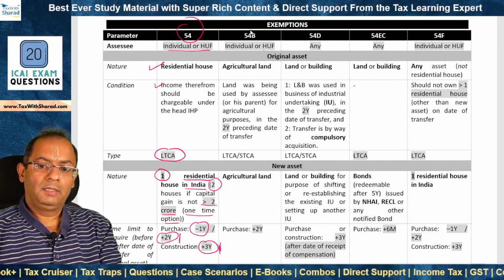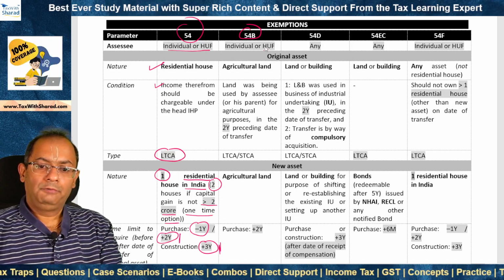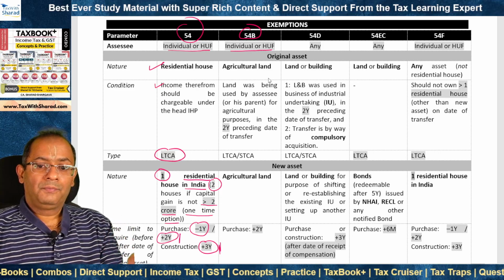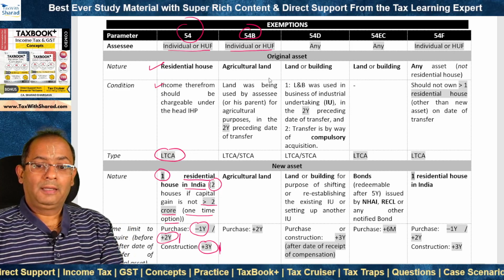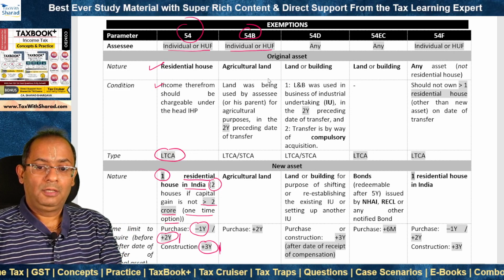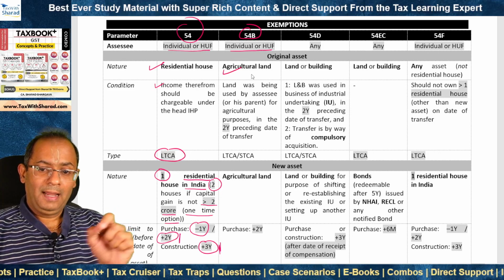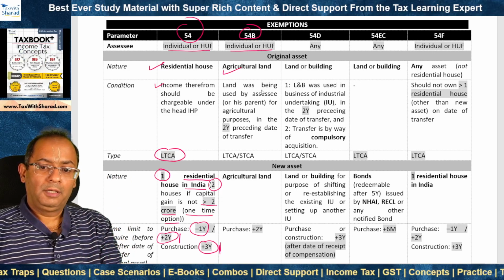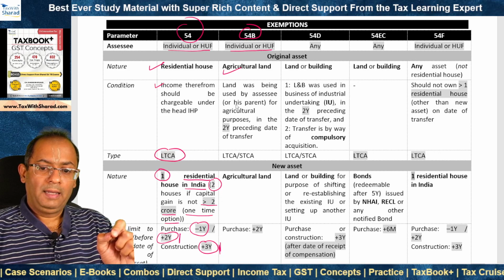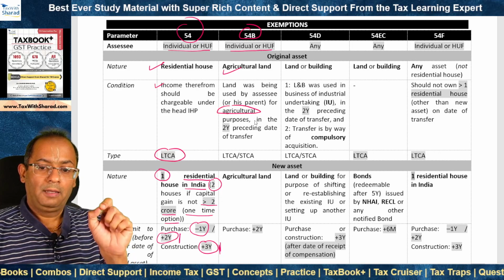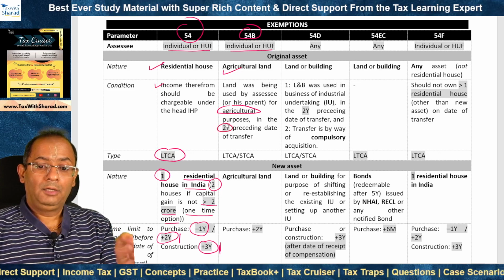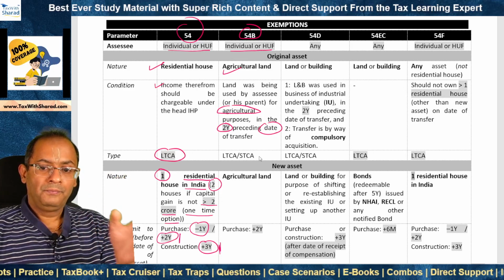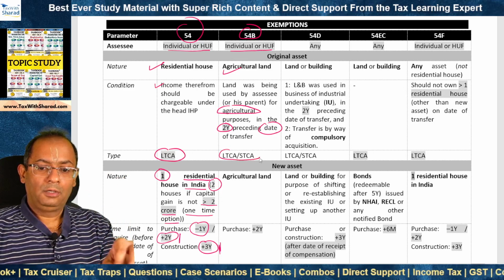The second exemption provision is section 54B. Like section 54, it also applies to an individual or HUF. What is the original asset in respect of which the capital gain arises, which can be claimed as exemption under section 54B? Agricultural land. So agricultural land should be transferred by an individual or HUF. And what is the condition? The land was being used by the SSE or his parent for agricultural purposes in the 2 years preceding the date of transfer, not the year of transfer, preceding the date of transfer. And such agricultural land can either be a long-term or short-term capital asset.